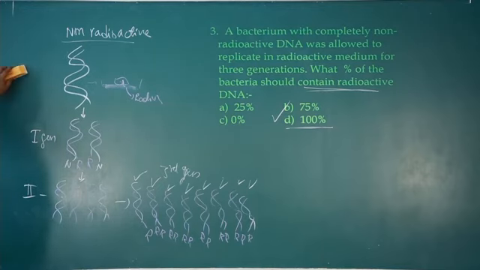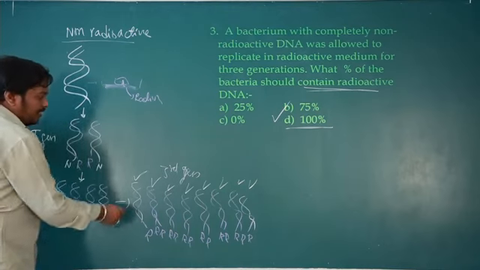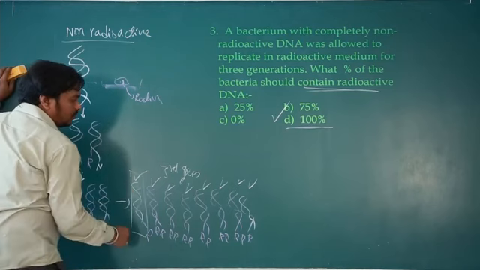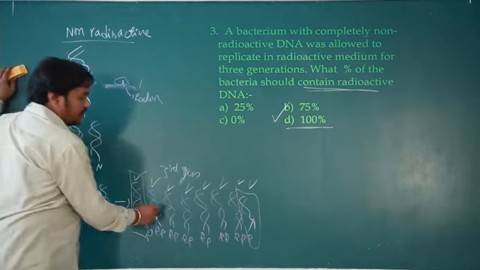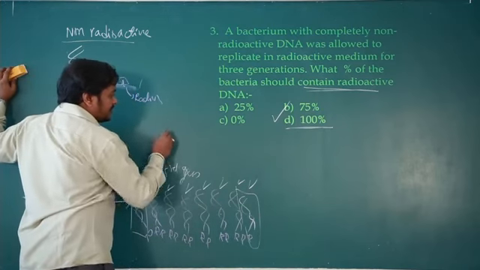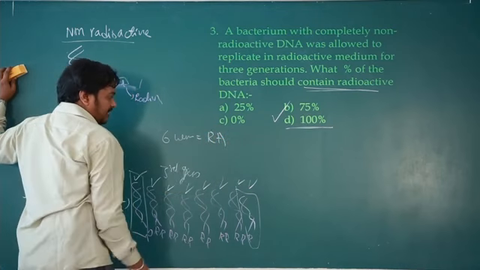Okay, and they didn't ask how many are hybrid, how many are radioactive. Suppose the same question is asked, how many are radioactive, then 100%. How many are hybrid? So among these, 2 were hybrids. 1, 2, 3, 4, 5, 6. 6 were radioactive.